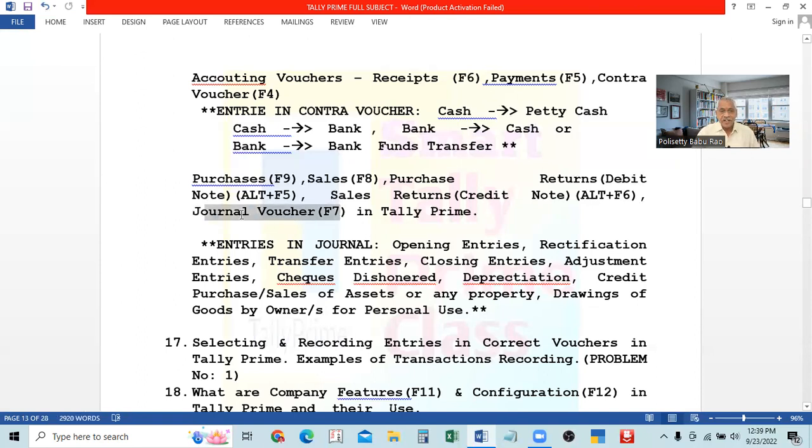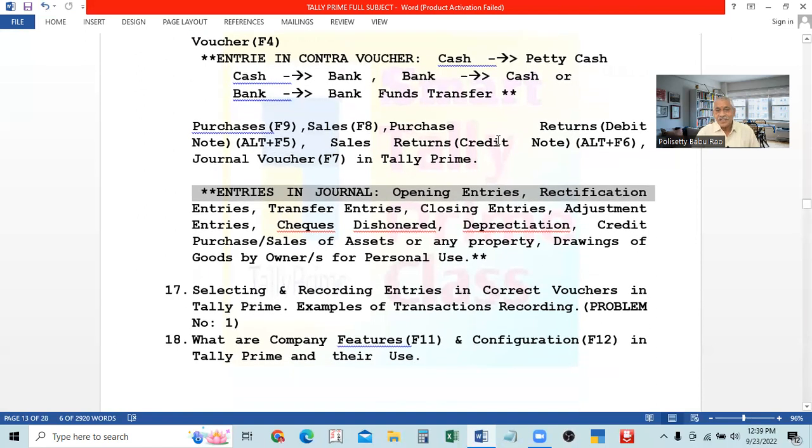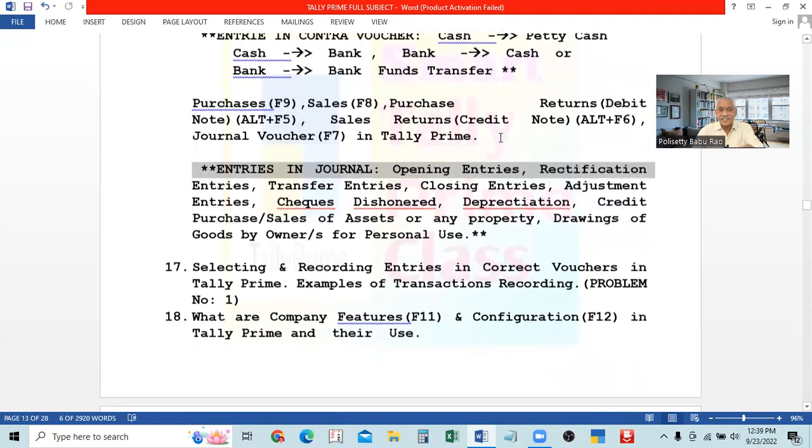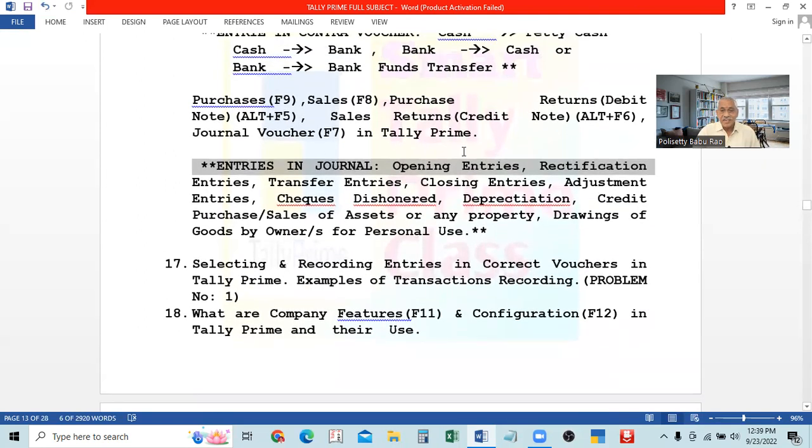Here we record all the transactions which cannot be recorded in any of the other vouchers. Here, F4 to F9, except 7: 4, 5, 6, 8, 9. We are recording. We discussed what is to be recorded in these vouchers. So many transactions which cannot be recorded in these vouchers are to be recorded in the